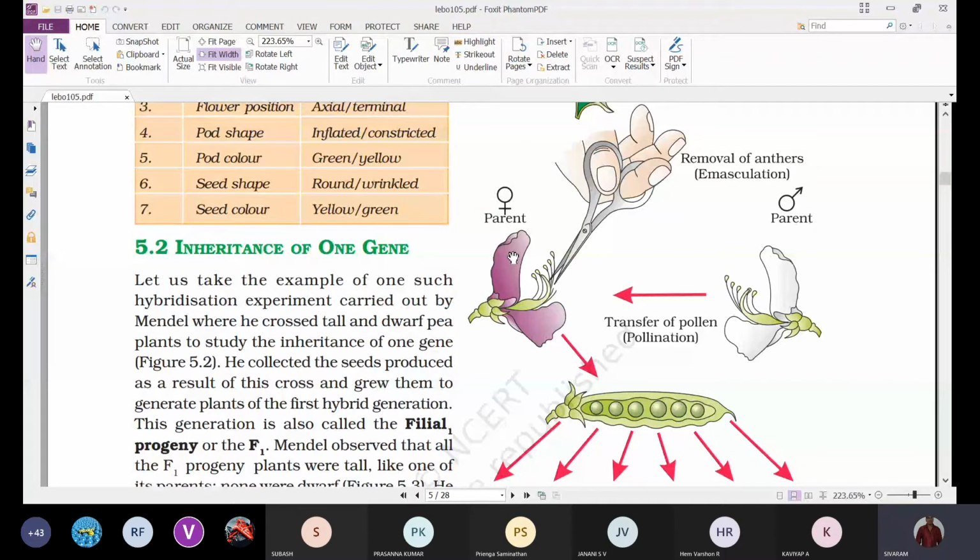And the plant which produces white flowers is selected as male. For this, no need of emasculation, bagging and all that.